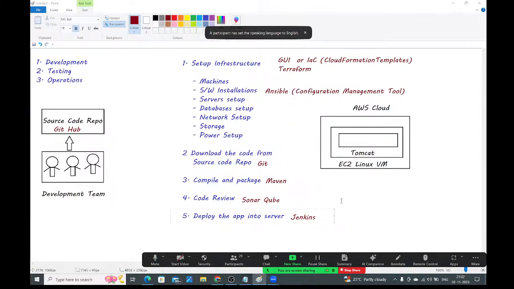Fine, guys. But now my requirement is I want to manage the application in multiple servers, not in a single server.